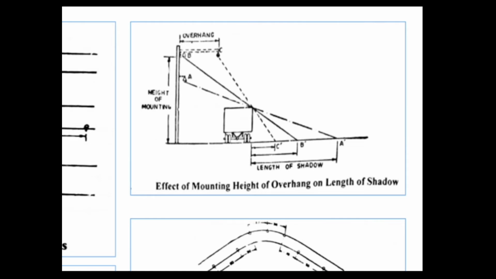Next, point B to B dash, with the increase in the height of the pole but with the minimum overhang, we can see that there is a certain decrease of the length of shadow as compared to point A dash. And at the increased height of the pole with the increased overhang portion of the pole, the length of the shadow is the least, point C dash.